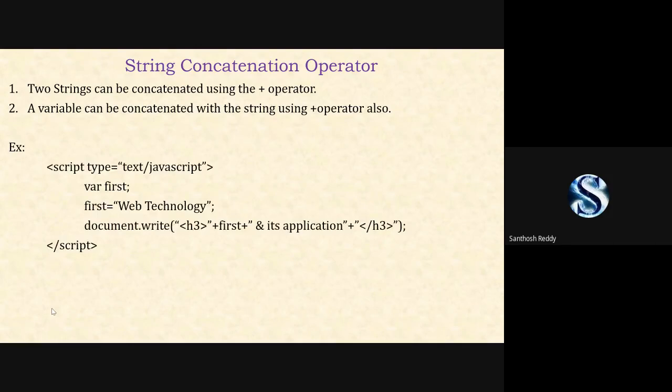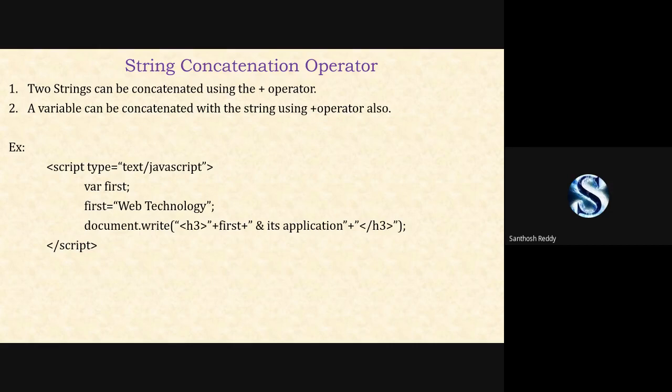Here we can check it out. We have a variable called first. I want to concatenate the variable called first with the string. Like the variable we have called first, and "its application" is the string. I want to concatenate these two. In the sense, you just have to declare the variable in between your concatenation operators, and then you need to write it.